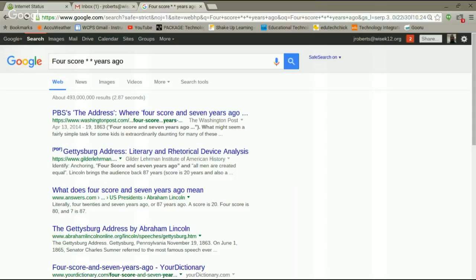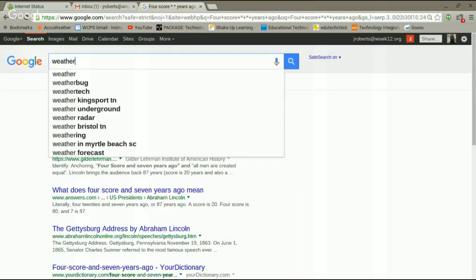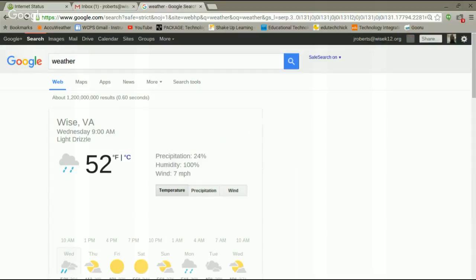All right, here's another cool feature. Let's say I'm in a room right now. I have no windows. I have no idea what the weather is outside. I don't want to have to go to the Weather Channel or go to another website like WeatherBug or look at my phone. I'm in Google, and I just want to know weather. Just type in weather, hit enter, and it's drizzling outside and it's 52 degrees. It does it for your location. If I went home, my location is going to change. It's going to do your current location.